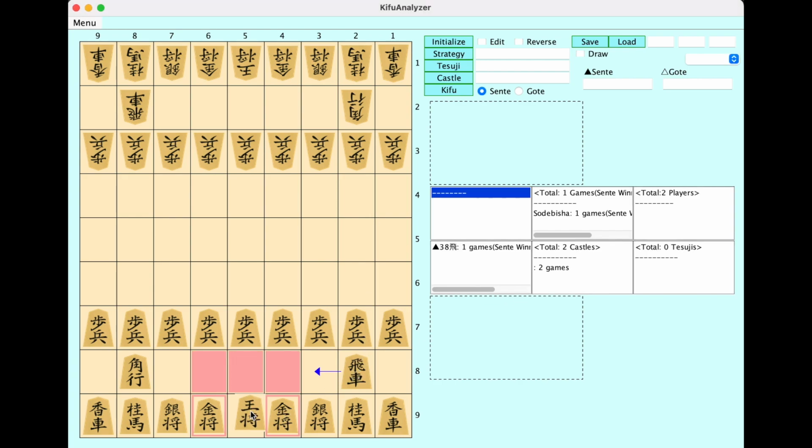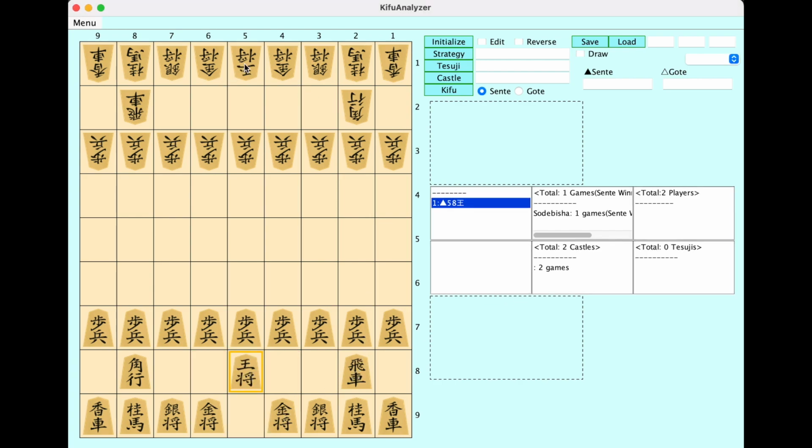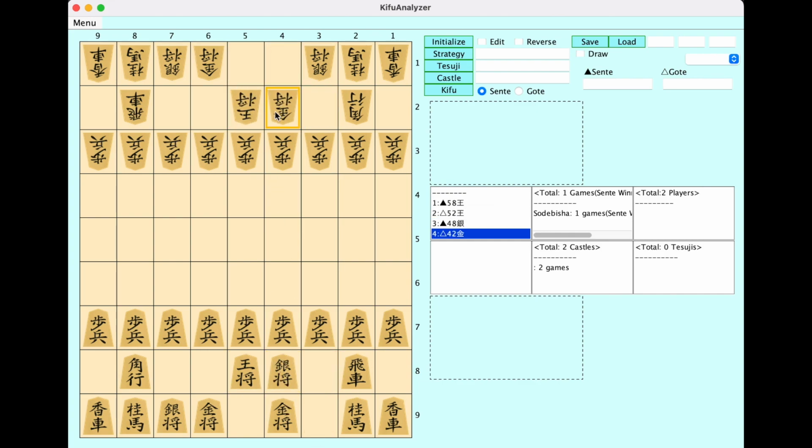The Tesuji and castle buttons are also the same. For example, if you define a castle name like this, if you want to define this one, Muteki castle, there is a button for sente and gote. So if the checkbox is checked for sente and you push this button, this sente's castle has been defined.